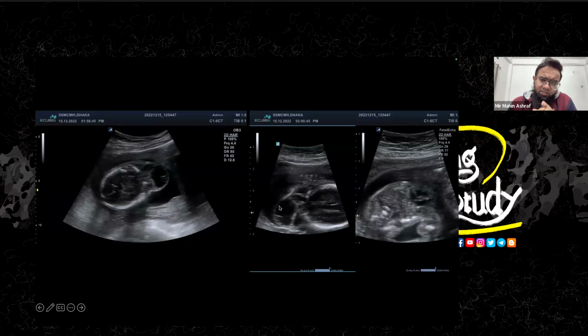A common differential is the cystic hygroma. In cystic hygroma, you won't see any communication intracranially. Okay, so the skin and the bones of the scalp will be intact.